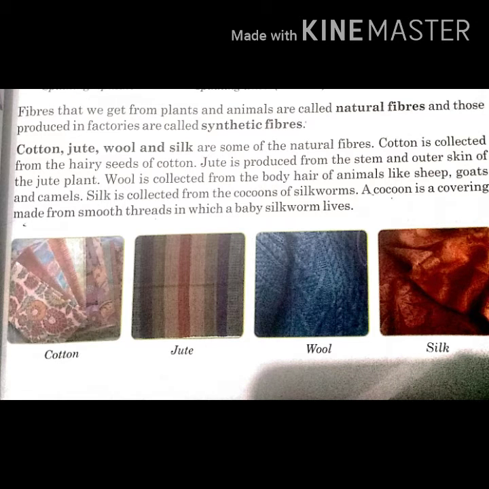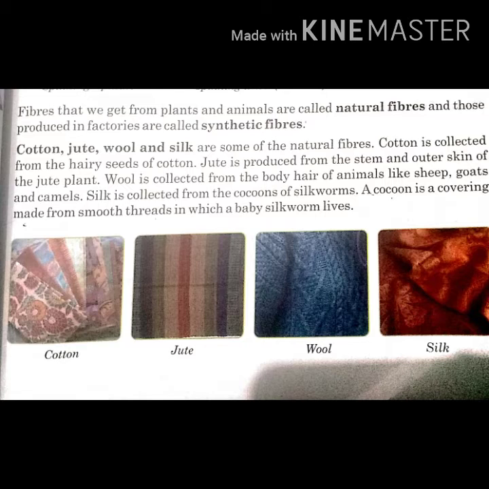Now let's read more about fibers. Cotton, jute, wool and silk are some of the natural fibers. Cotton is collected from the hairy seeds of cotton. Jute is produced from the stem and outer skin of the jute plant. Wool is collected from the body hair of animals like sheep, goats and camels. Silk is collected from the cocoons of silkworms. A cocoon is a covering made from smooth threads in which a baby silkworm lives.